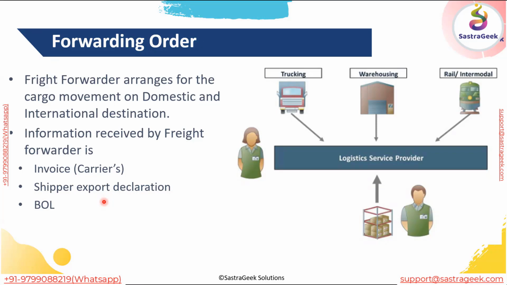A forwarding order is like a sales order for an LSP. It is an agreement between the shipper and the LSP specifying what goods are to be transported, from where they have to be picked up, and where they have to be delivered. These are a few important features of a forwarding order.